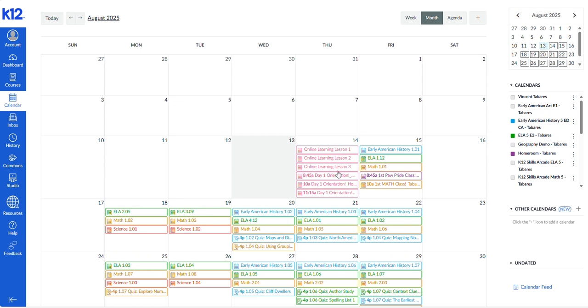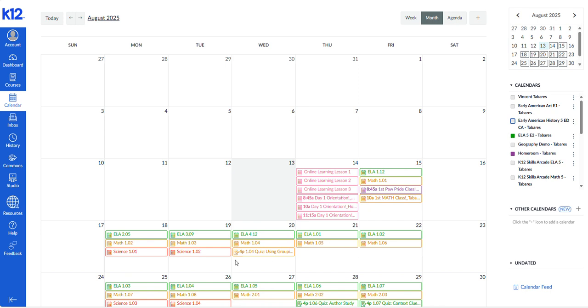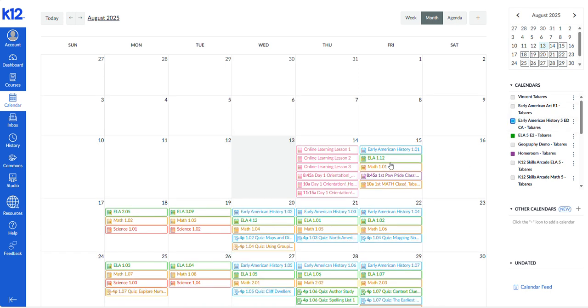We start to see some material there, as well as every day of school after this. Important thing here, folks, if when you open the calendar and you do not see any of these things, make sure that on the right-hand side of the screen where it says Calendars, this menu here, what this shows is the different calendar items for each course. I recommend making sure all of these, or at least all the ones that you need, are turned on, okay? So for instance, if history is off, we don't see the history material anymore. If I turn it back on, I do see them there. So make sure these are turned on, okay guys?